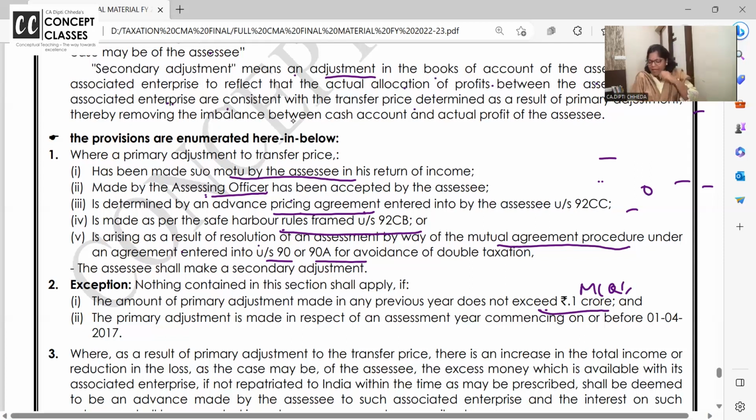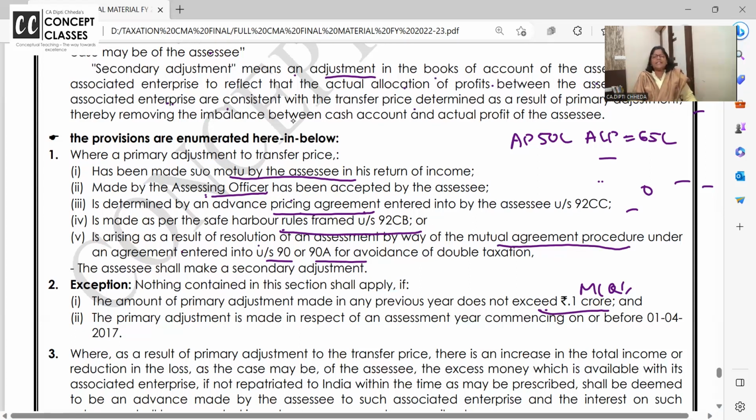Agar, you know, like, my actual price is 50 lakhs and arm's length price is 65 lakhs. ठीक है, 15 लाख से प्राइमरी एडजस्टमेंट कर दो, बात खत्म. Don't worry that 15 lakhs should come from the foreign country and all.